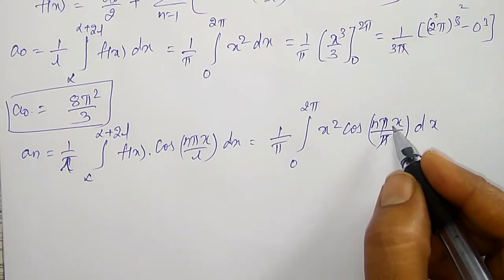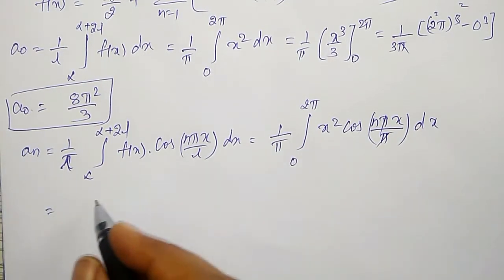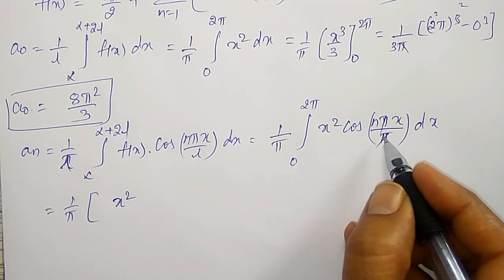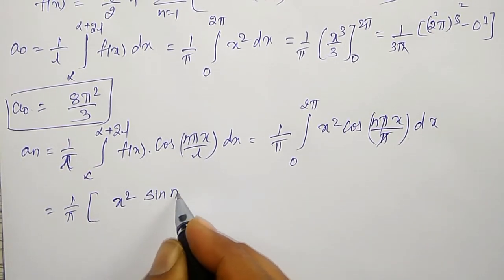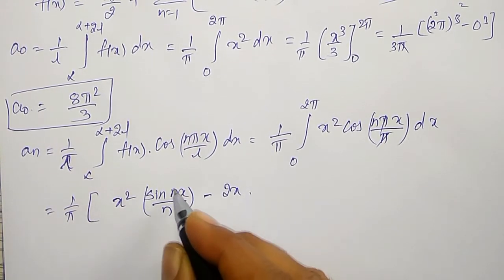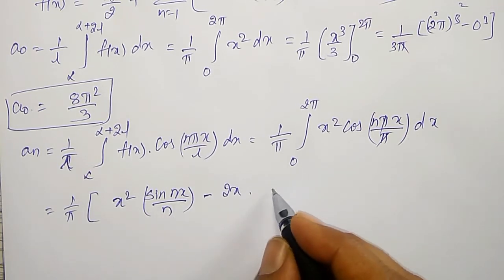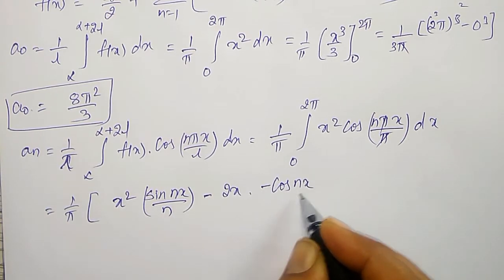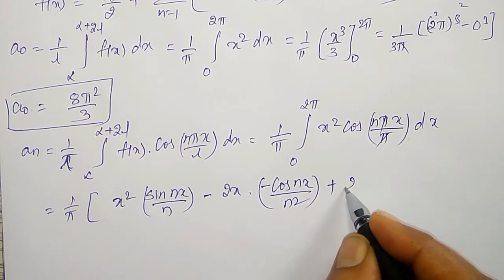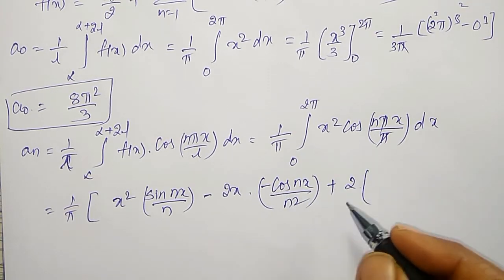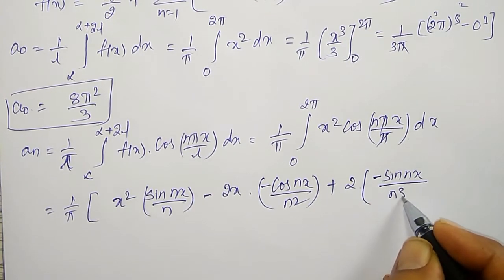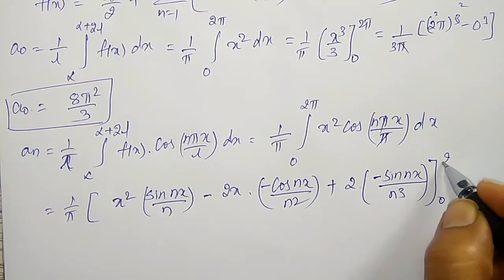This one I have to integrate using Bernoulli's rule. That is 1 by pi outside, x square into integration of cos nx will become sin nx divided by n, minus differentiation of x square is 2x, integration of sin nx divided by n is minus cos nx divided by n square, plus differentiation of 2x is 2 into integration of minus cos nx is minus sin nx divided by n cube between the limits 0 to 2 pi.